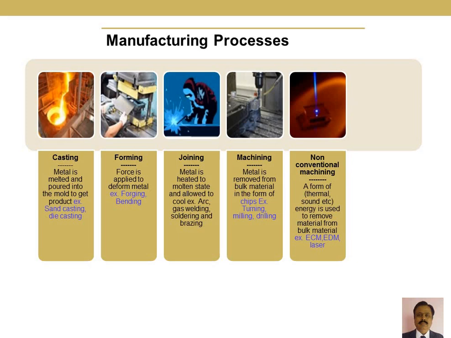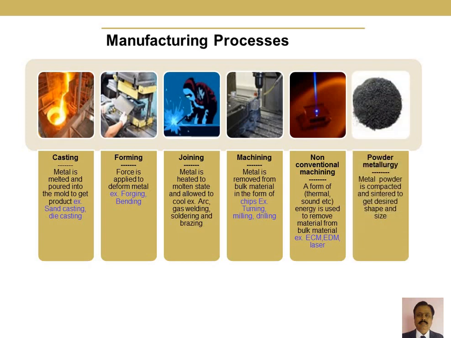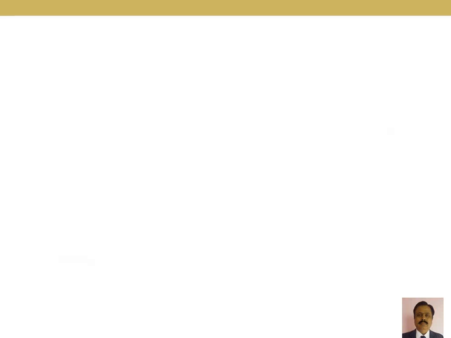New technology uses energy sources like thermal energy and sound energy to remove material from the bulk. The last one is powder metallurgy, where we use powder metal to make components, saving nearly 50% of the raw material compared to other manufacturing processes.